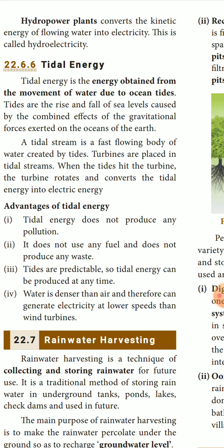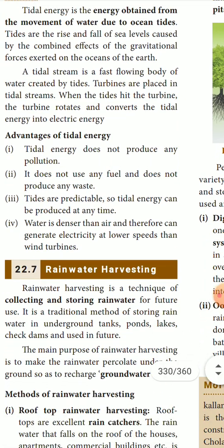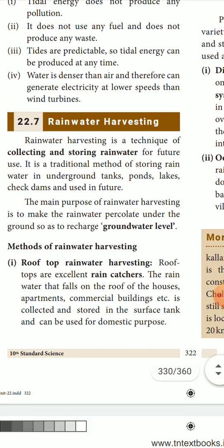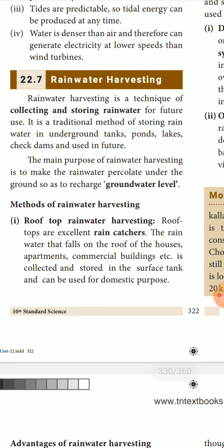So this was about tidal energy. Now next comes rainwater harvesting. You all will be aware of rainwater harvesting, because in all your houses it is there. You have seen on the rooftops of your houses, when the rainwater falls, it gets collected, and from there it is connected through pipes and goes to the underground. Why has it been made? Because if the water table is increased, the water level under the ground increases, and we will never get scarcity of water.